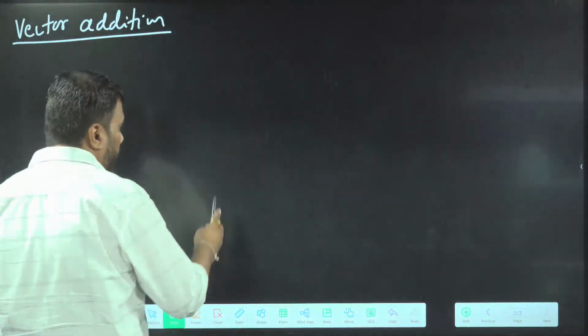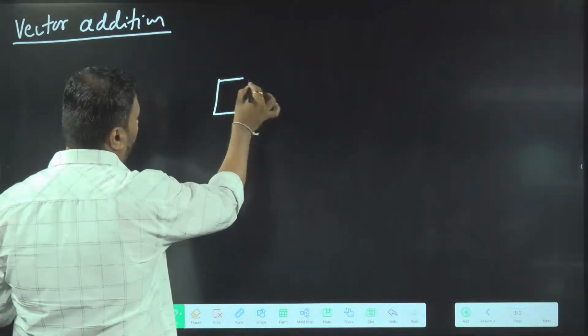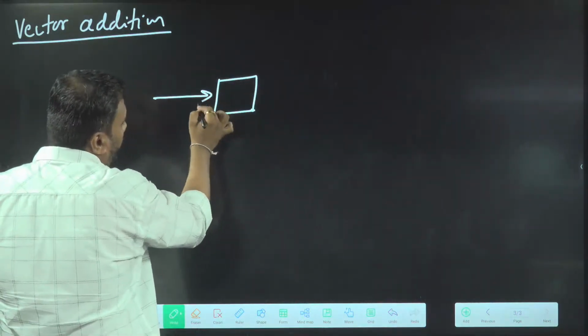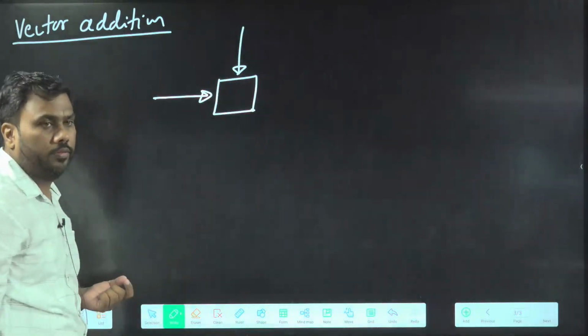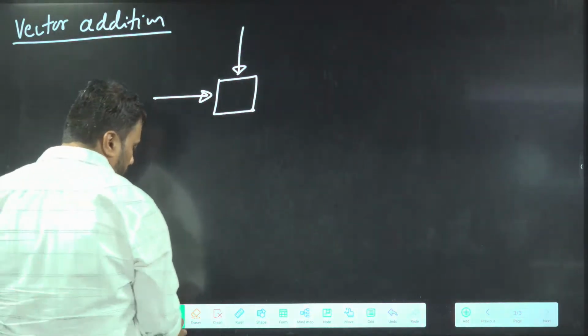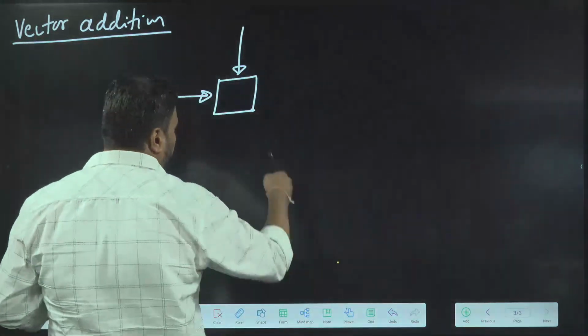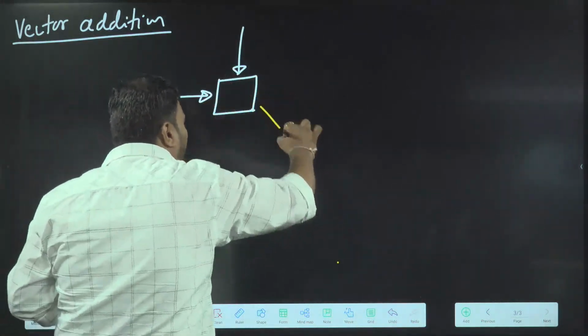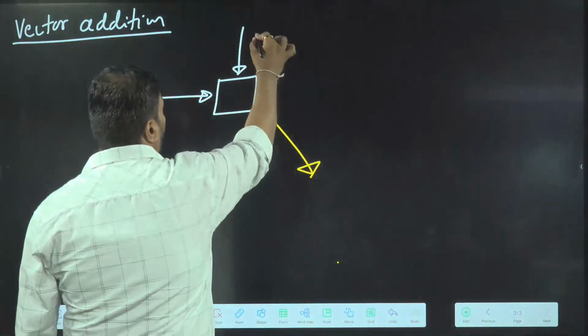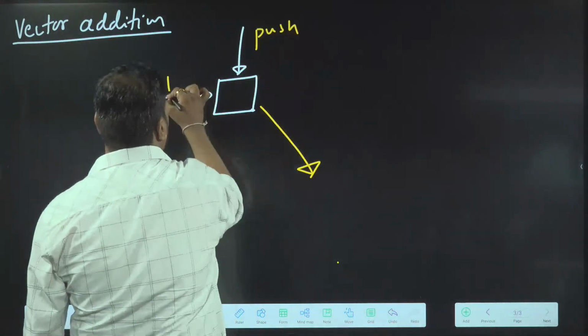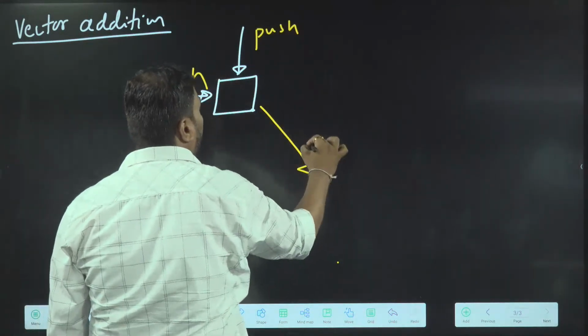Simultaneously, two persons are pushing a box or chair. One is pushing the box in this direction, the other is pushing it in this direction. Then by our experience, we know it will go in this direction. These are the two pushes and this is the net movement.